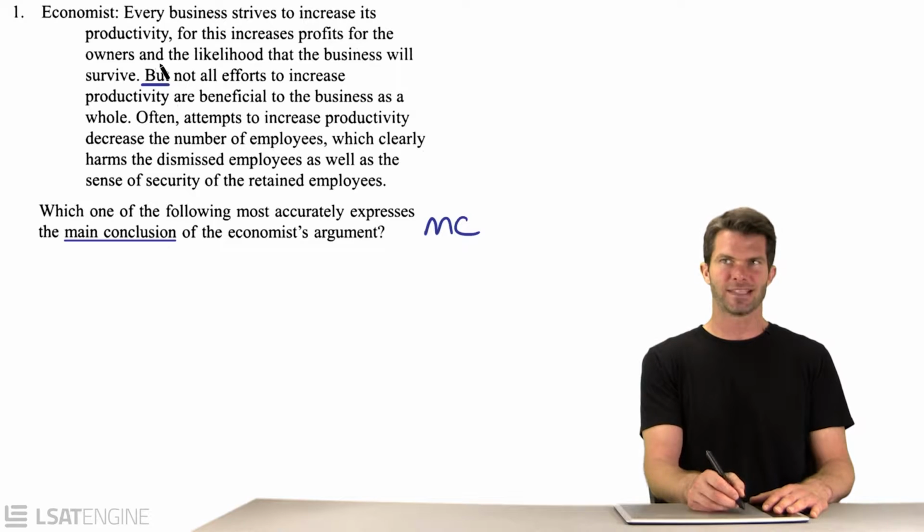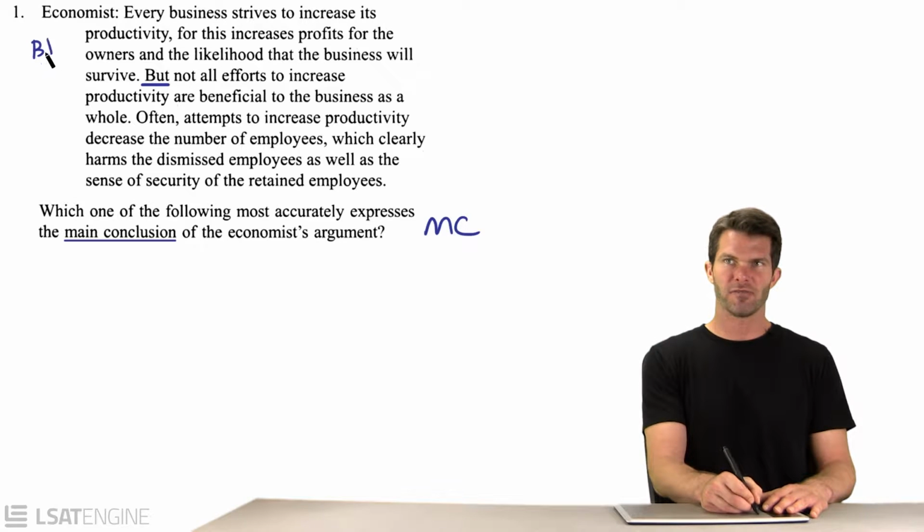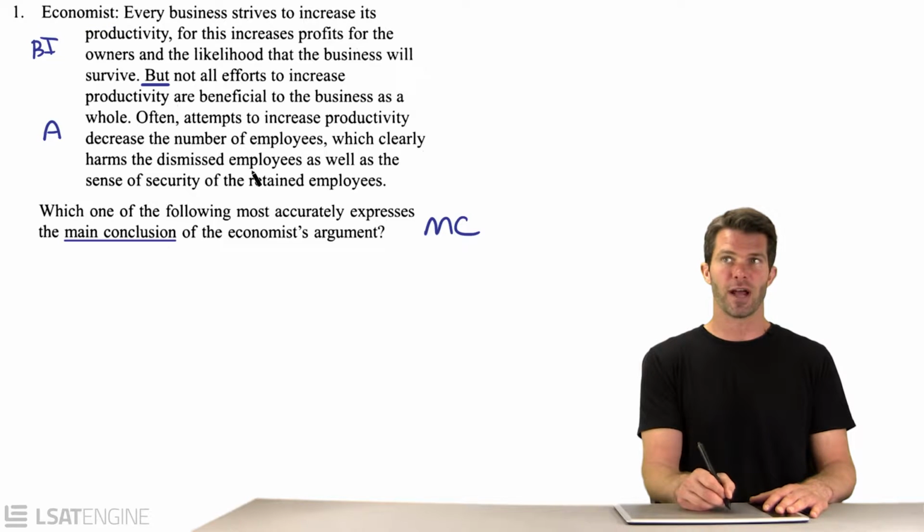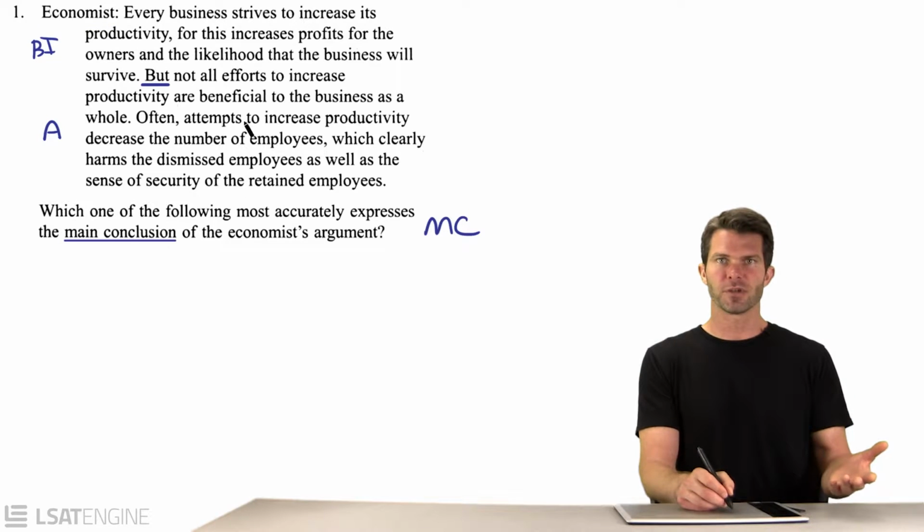Those often indicate a separation between background information and the shift into argument mode. It doesn't necessarily have to introduce the conclusion, but it's usually the case that we get someone else's view above a negative contrast word, and the author's view, in this case the economist's view, kicks in below the negative contrast word. And so also we've got to look for support. If we're going to like something as the main conclusion, it's got to be supported.